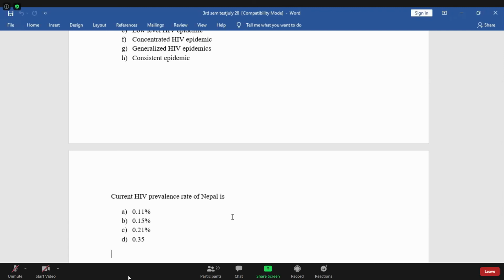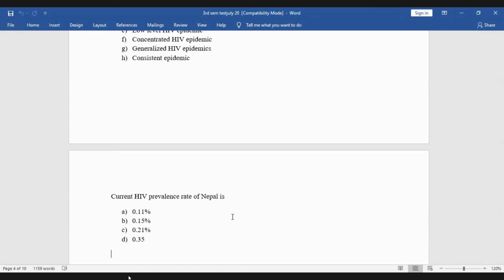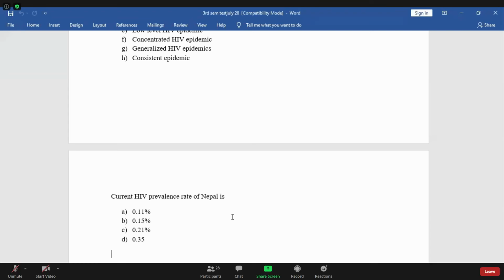Anyone can say? 0.15%. Yes. 0.15 is the current HIV prevalence: 0.12 among female and 0.18 among male, and the mean is 0.15. So 0.15 is the current prevalence of HIV.